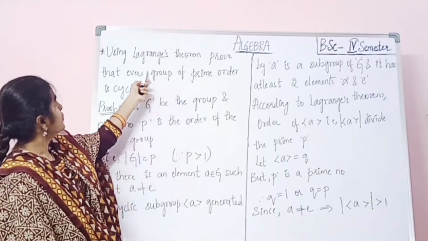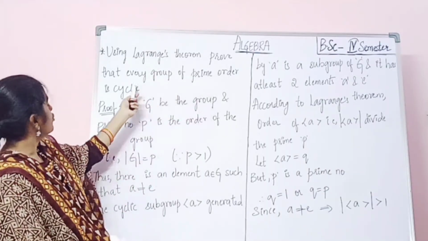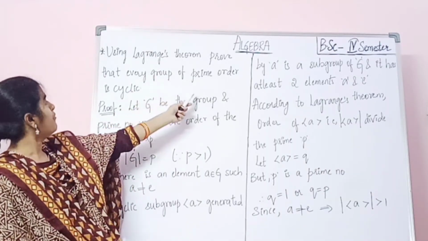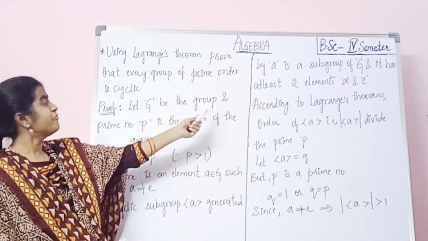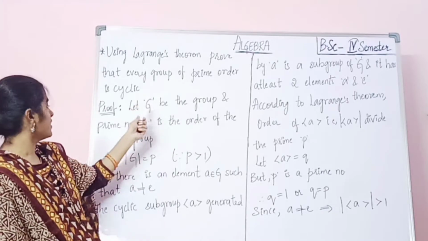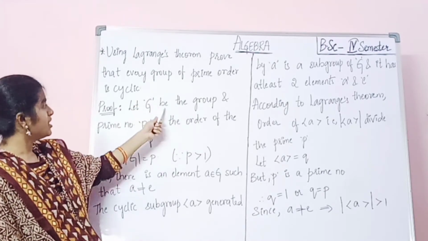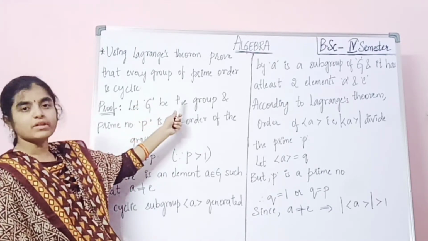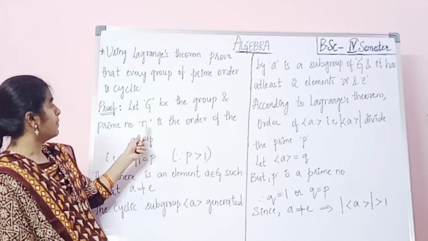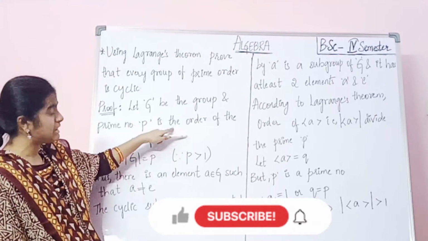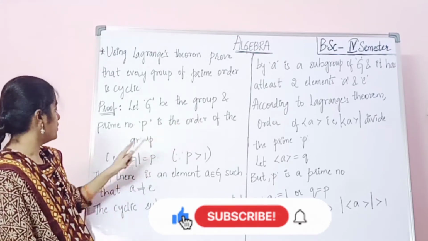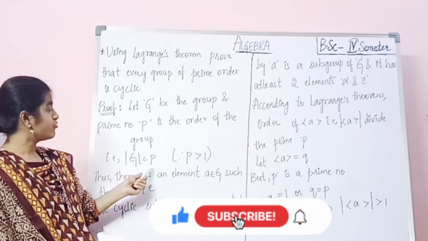Next, using Lagrange's theorem, prove that every group of prime order is cyclic. So what we have to prove here? Every group of prime order is cyclic. Coming to the proof, let G be a group and let the prime number p be the order of the group. So that is order of G equals p.